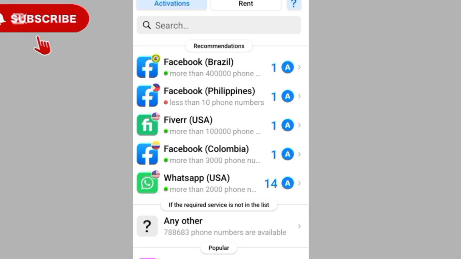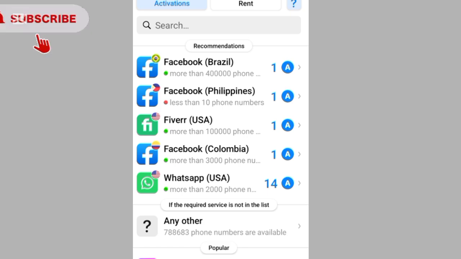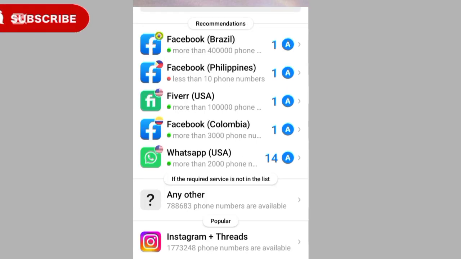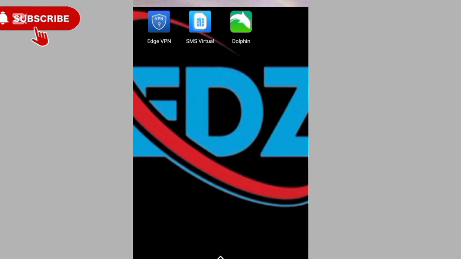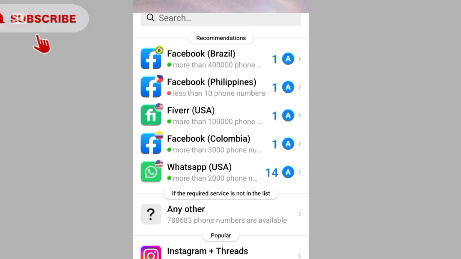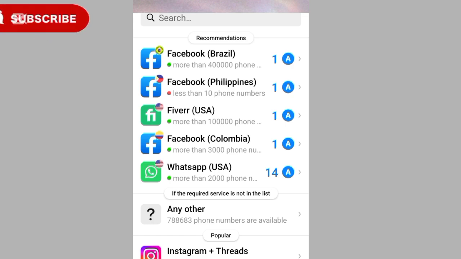But as long as you don't engage in violating their community standards, it cannot be easily banned. And all you need to get this USA Facebook account, and other countries, is to have these three apps that are about to be displayed on my full screen right away. With the help of these three apps, you are able to have your USA Facebook account that cannot be easily banned.